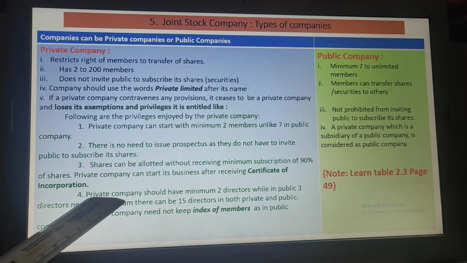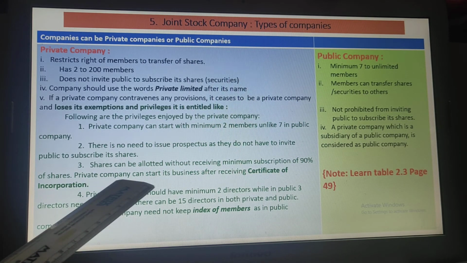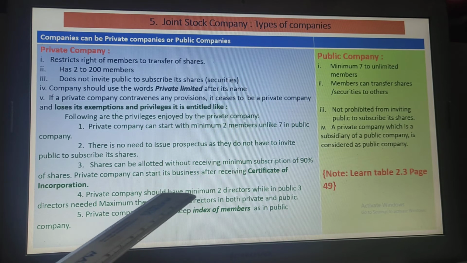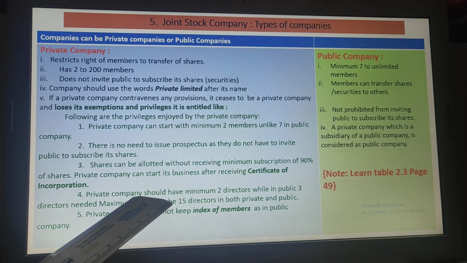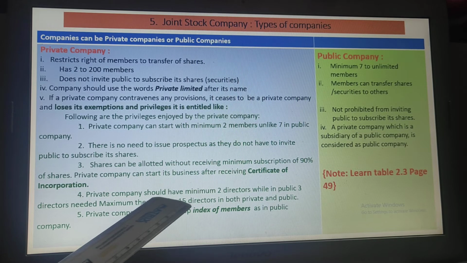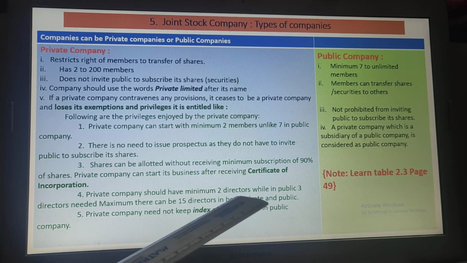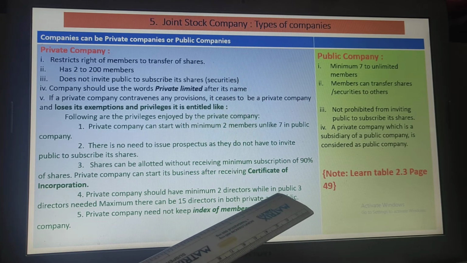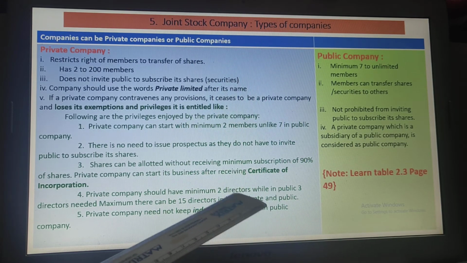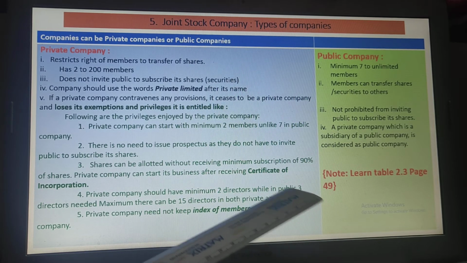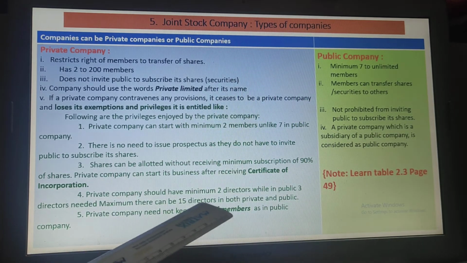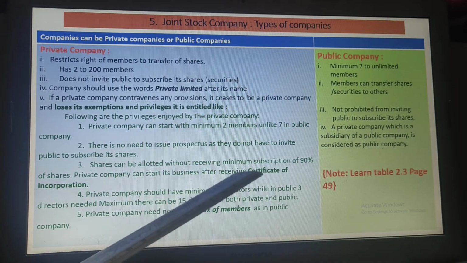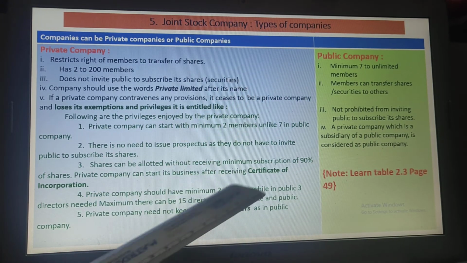So this is one advantage of being a private company. They don't have to wait for 90% minimum. It can be less than 90% also, and they can start their business. Now a private company should have minimum 2 directors, while in public company 3 directors are needed. So that is one advantage. You need only 2 directors, whereas in public company 3 directors, and maximum there can be 15 directors in both cases. Both private and public can have maximum 15 directors.